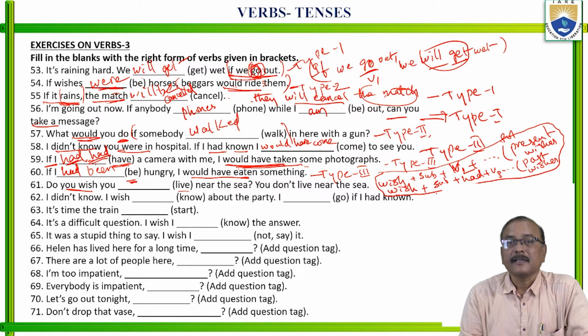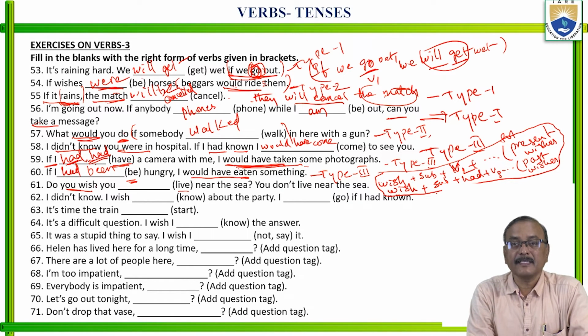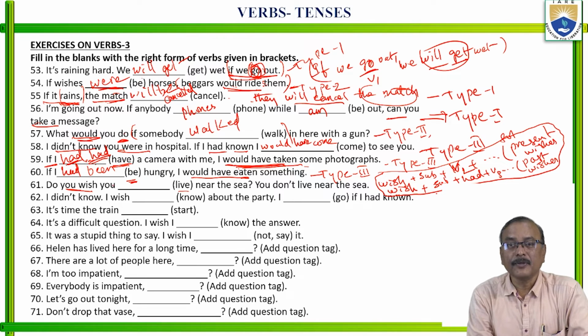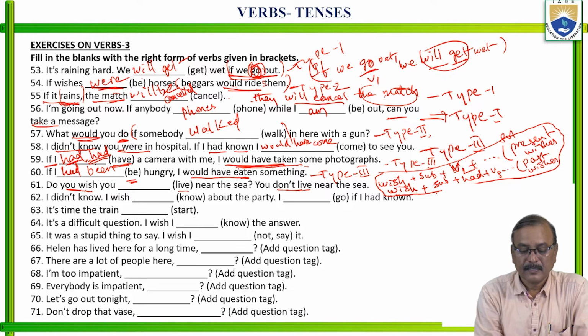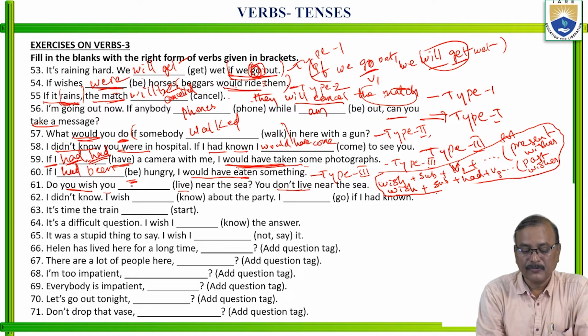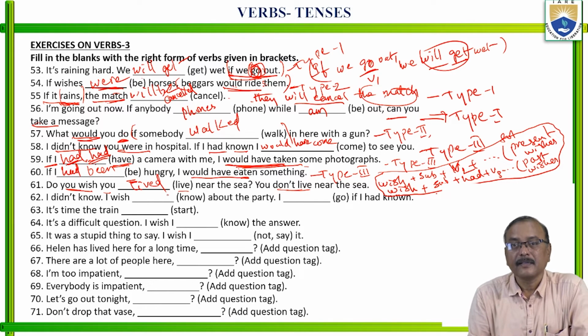Next. So, what do you say here? Is it a present wish or a past wish? Do you wish you live near the sea? You don't live near the sea. Now you are not living near the sea. So, this wish is related to the present. Do you wish, subject, then V2 form. Do you wish you lived near the sea? Right?